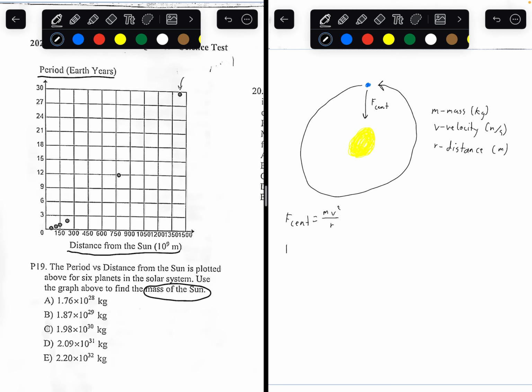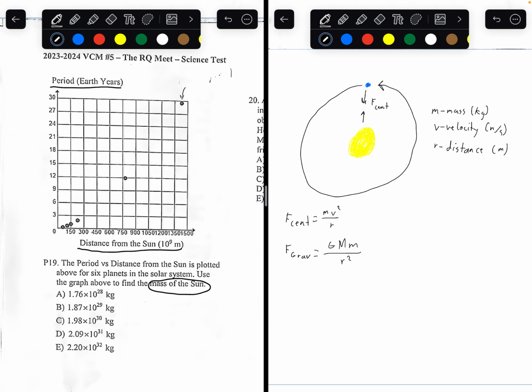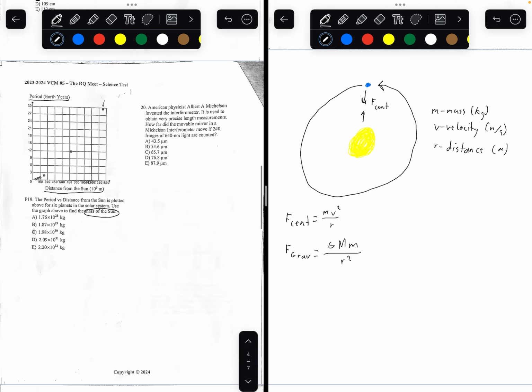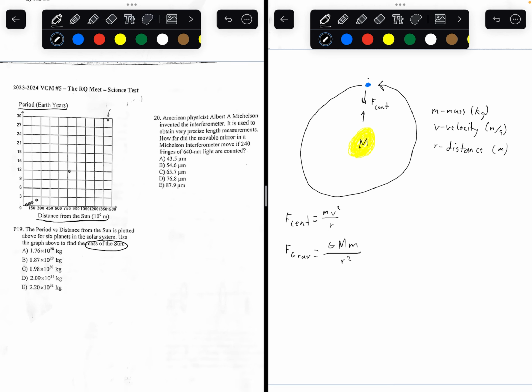We also need to know the gravitational force. Gravitational force is the force between two objects. If two objects have mass, they have a gravitational force on each other. Gravitational force is defined as the gravitational constant times the mass of the first object times the mass of the second object divided by the distance between the two objects squared. So G is given as a constant, the gravitational constant. Capital M is going to be the mass of the sun, lowercase m is going to be the mass of the earth. And R is the same, the distance between the sun and the earth.